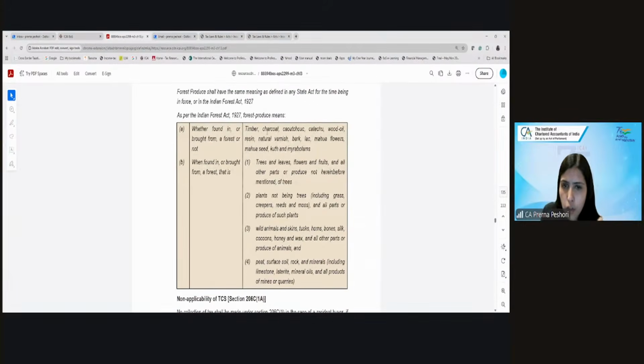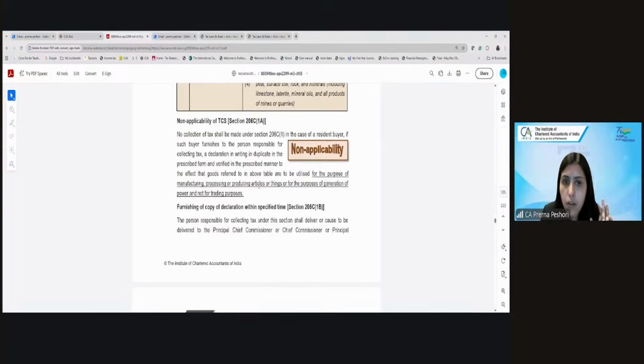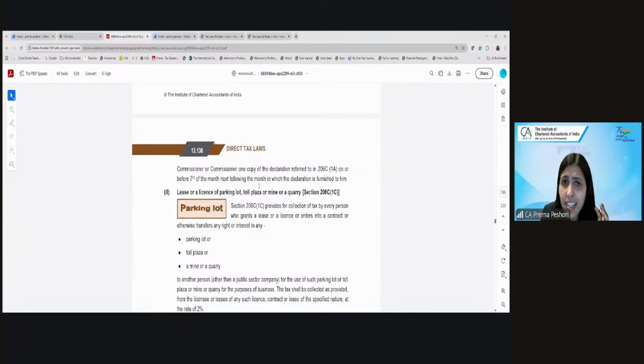So this is the meaning of the forest produce that they have given. I'm not going into that. Now, second is lease or license of a parking lot, toll plaza, mine or a quarry.